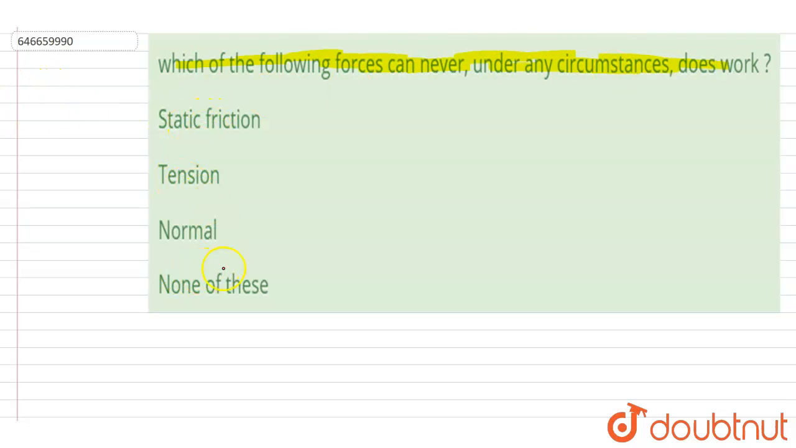Hello everyone, which of the following forces can never, under any circumstances, do work? Static friction, tension, normal reaction, none of these. So if you see the tension force, take a block, attach it with a string and pull it like this. So if you see here, the tension force will do positive work here and the tension force will be equal to F.